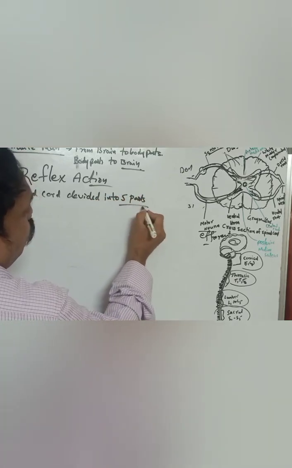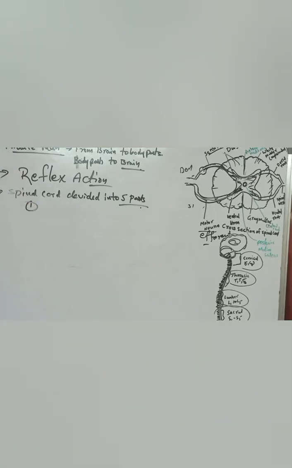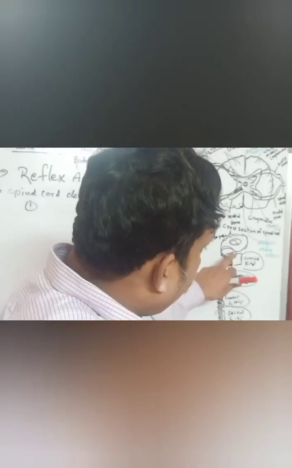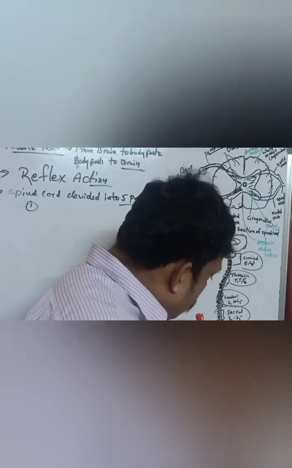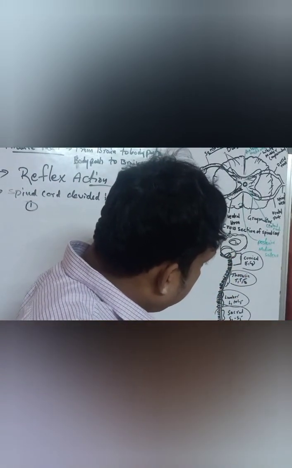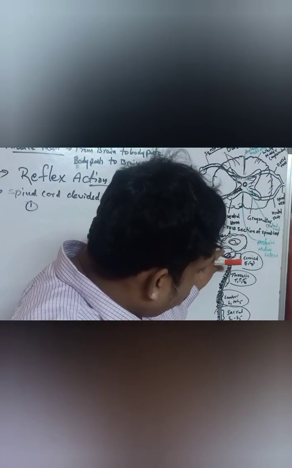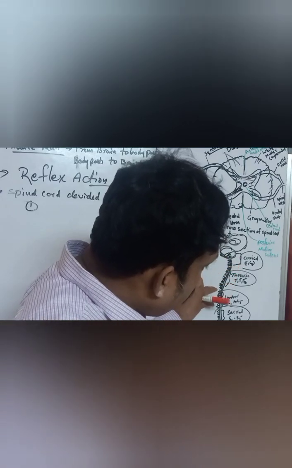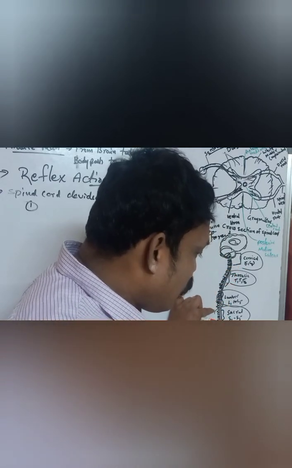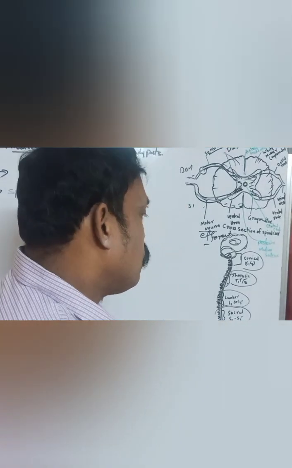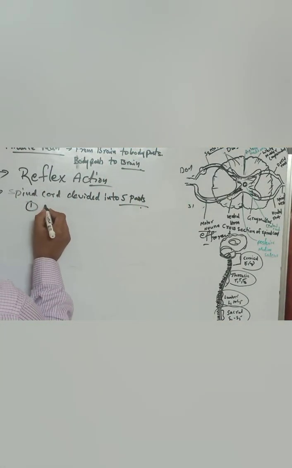In some books only four parts are given, and in others five. What are those five parts? The spinal cord is divided into the cervical part, thoracic part, lumbar, sacral, and coccygeal.